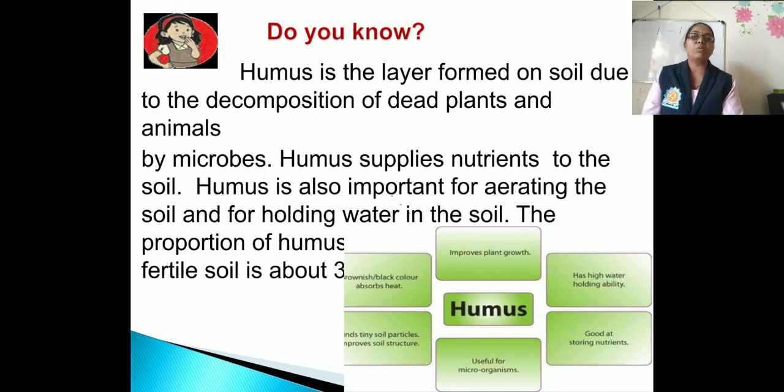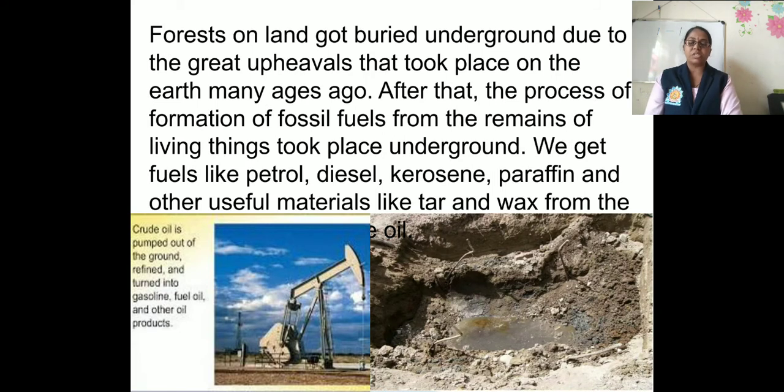Humus supplies nutrients to the soil. Humus is very nutritious to the soil. Humus is also important for aerating the soil and for holding water in the soil. The proportion of humus in the upper layer of fertile soil is about 33 to 50%. So this is all about humus.